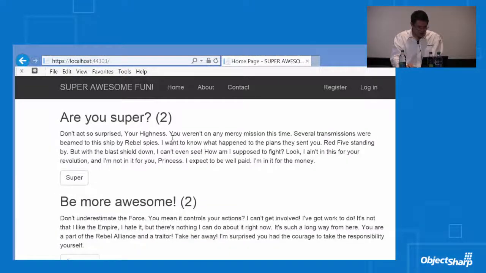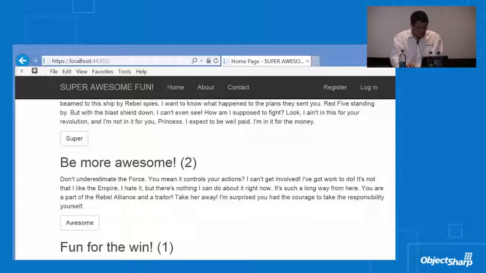Cool. Now, you might have noticed while I was digging around here, there's a little bar popping up in the corner. This is called Browser Link. When Mads first showed it at TechEd Australia, the audience gave it a lukewarm reception, and then when Scott Hanselman showed it, everybody loved it. It's one of those things where it doesn't occur to you the first time you see it how awesome it is.